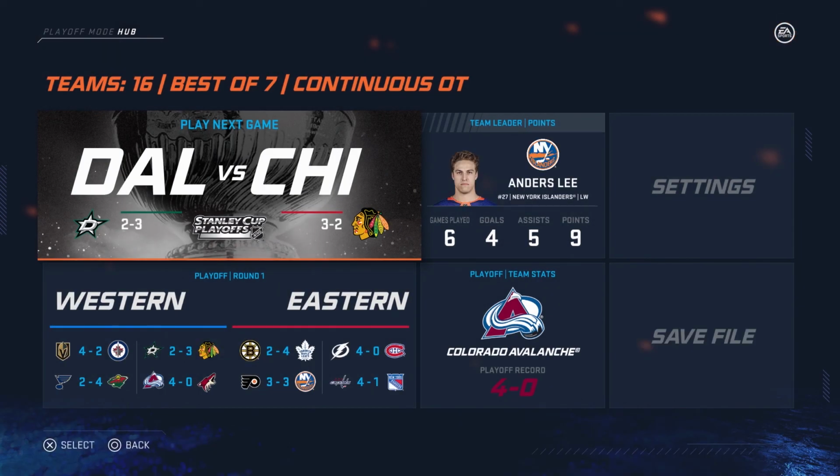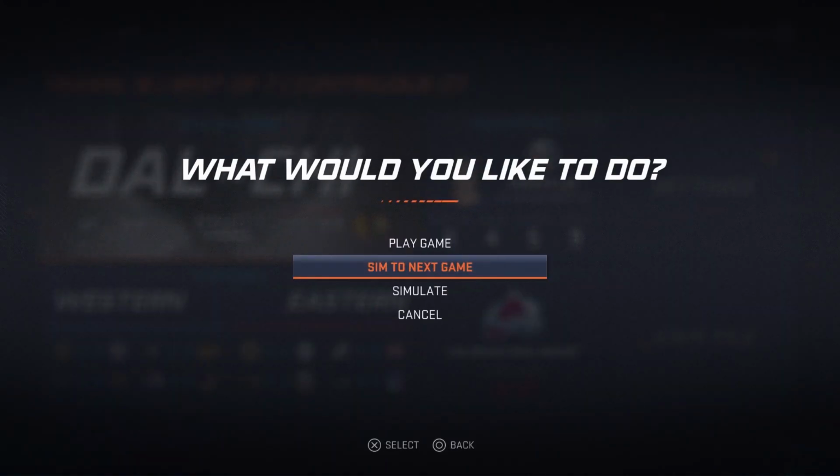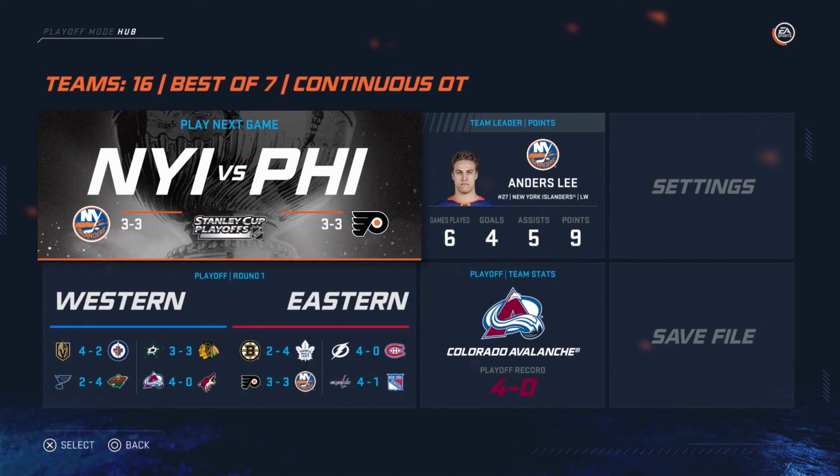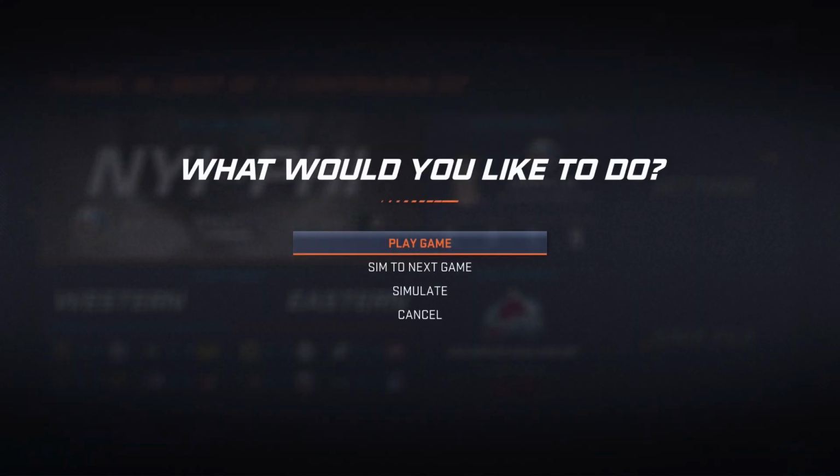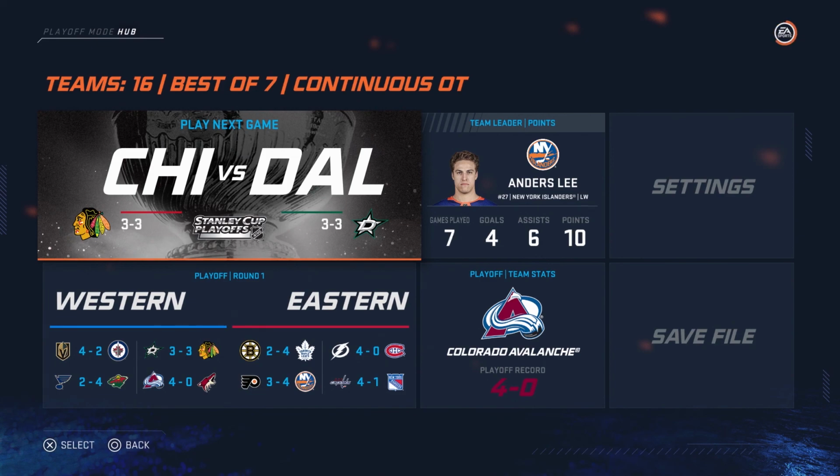The New York Islanders are fighting back here against the Philadelphia Flyers. They were on the brink of elimination. They were down 3-0, and somehow the New York Islanders were able to battle back and beat the Philadelphia Flyers as they move on to the next round.